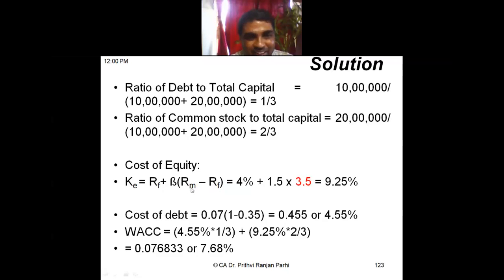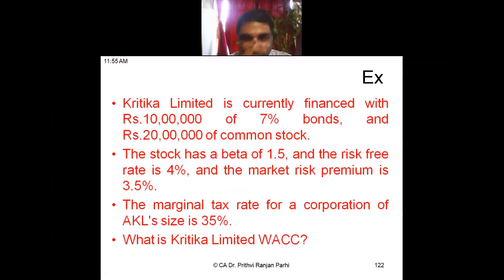So what are you doing? Most of the students assume the 3.5 is the market rate of return and deduct the risk-free rate of return from it. Okay, that is what you have done. But that should also give you doubt on how it is possible, because the market rate of return normally should be more than the risk-free rate of return. If you have understood the concept, then this should bring a kind of doubt in your mind.